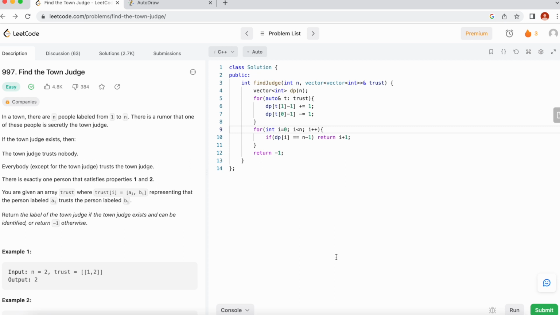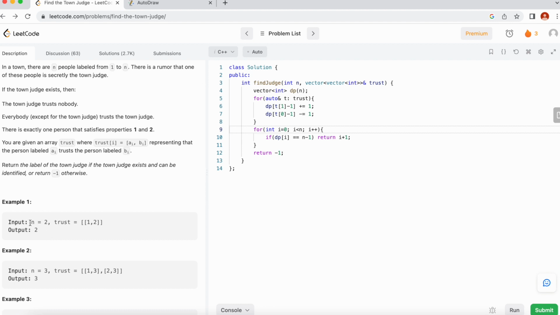The input will be given to us in this way. We will be given an array trust where ai and bi will be given, which tells us that person ai trusts person bi. One thing to note here is if the judge doesn't exist, then we have to return -1. So let's see the first example.